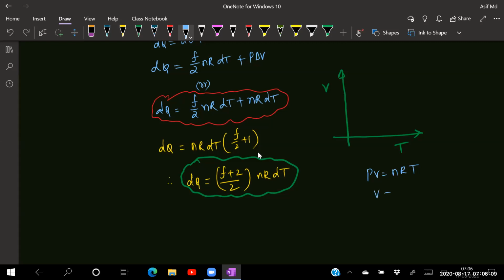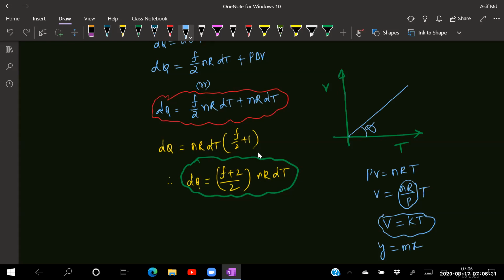T is constant, so V is equal to nR divided by P, into T. This is totally a constant: P is a constant, n is a constant, R is a constant. So V equals a constant into T, and again I'll get a straight line passing through the origin, with y equals m into x. So again we'll be getting a straight line passing through the origin, like this. This one is nothing but theta.